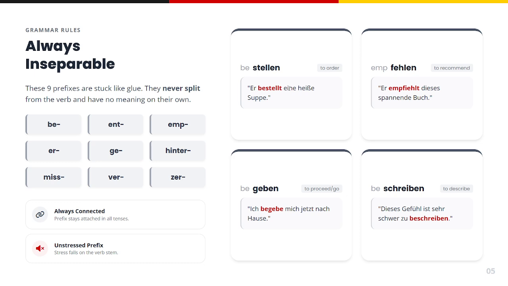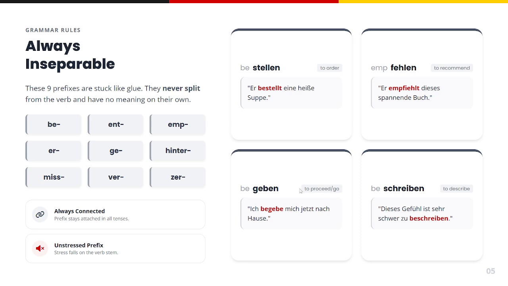Er bestellt eine heiße Suppe. Bestellen means to order something. Empfehlen, which means to recommend. Er empfiehlt dieses spannende Buch, which means he recommends this exciting book.